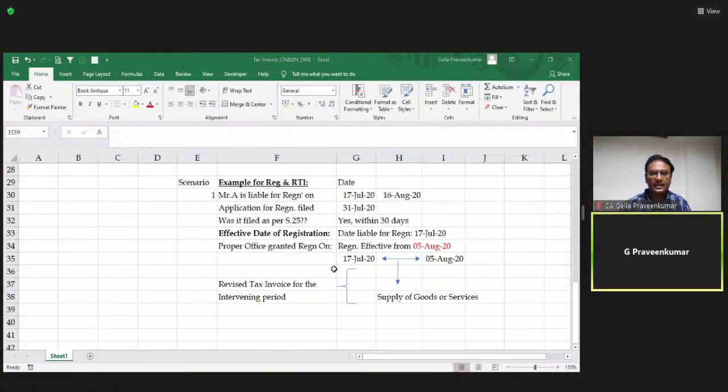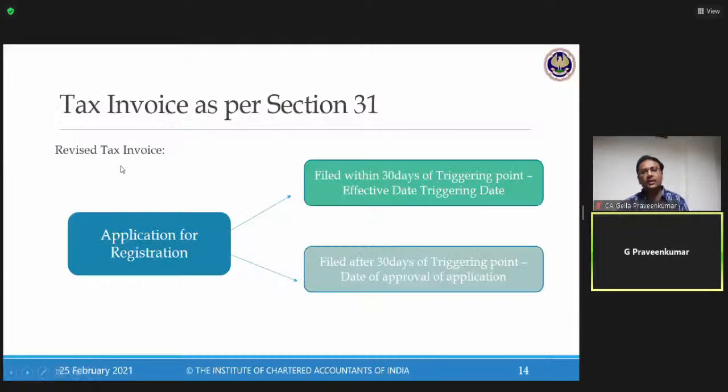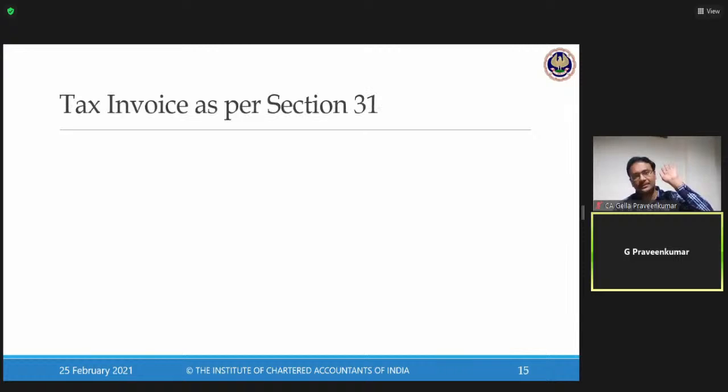Let me come back to my presentation. Now, the law says, if the application is filed within 30 days of the triggering point, my registration is effective from the triggering date. If my application is filed after 30 days of the triggering point, the date of approval, whenever the proper officer approves, is my date of registration.